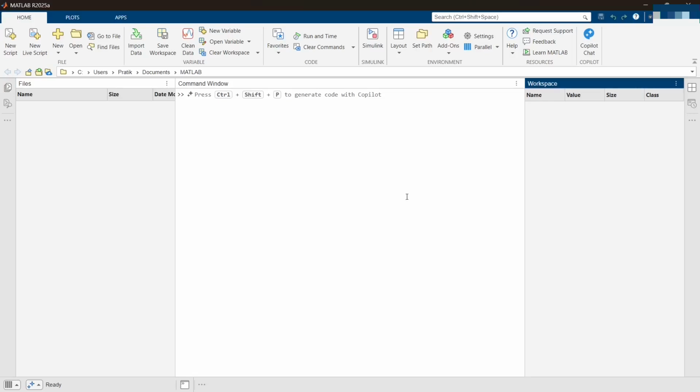So MATLAB is a high-level programming language designed for numerical computing, data analysis, algorithm development, etc. Simulink, on the other hand, is a graphical modeling environment that makes it easier to simulate and design complex systems, from control systems to power electronics to signal processing, machine learning, AI, etc. If you are into engineering, robotics, power systems, AI, image processing, or even academic research, these tools are everywhere, and mastering them opens up huge opportunities.